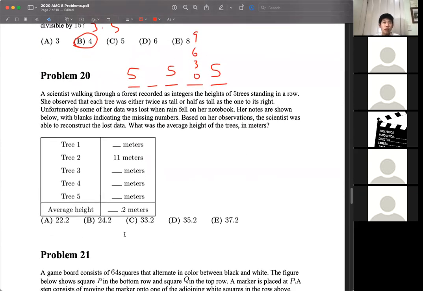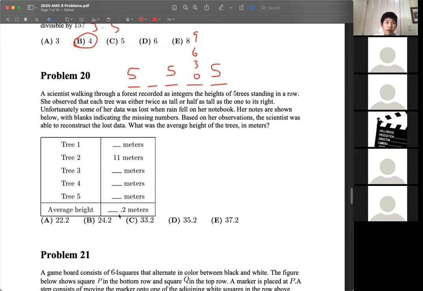Problem 20. A scientist walking through a forest recorded as integers the heights of 5 trees, and each tree was either twice as tall or half as tall as the one to its right. Unfortunately, some data was lost, and basically there are now some blanks. Based on our observations, the scientist was able to reconstruct the data. We want to know the average height of the trees.